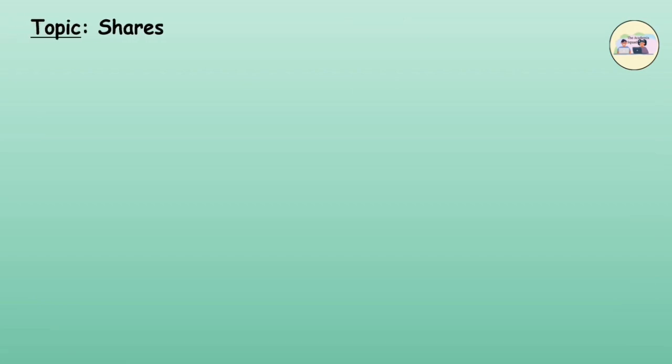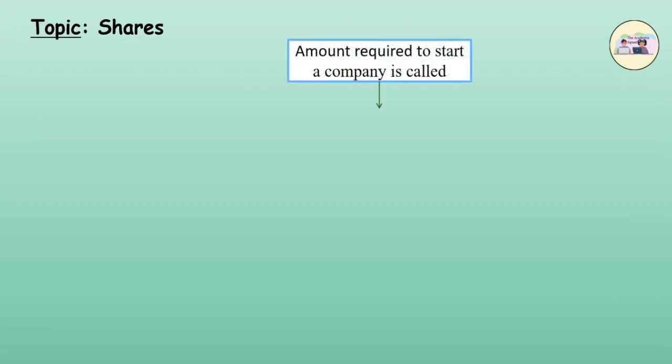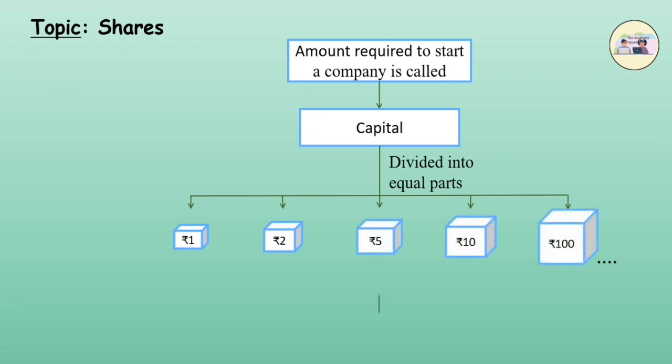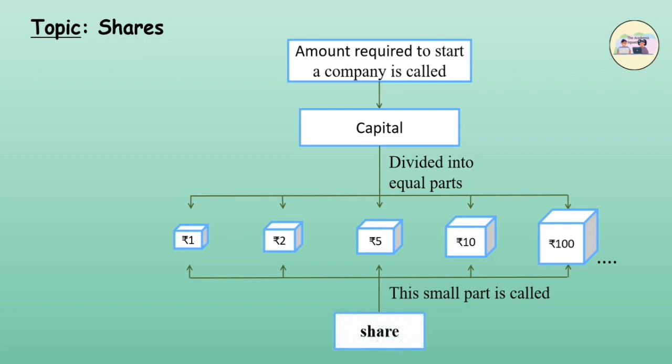Shares. The amount required to start a company is called capital. This capital is divided into small equal parts. Each part is of rupees 1, rupees 2, rupees 5, rupees 10, rupees 100, etc. This small part is called a share of the company. These shares are sold in the share market to raise the capital.